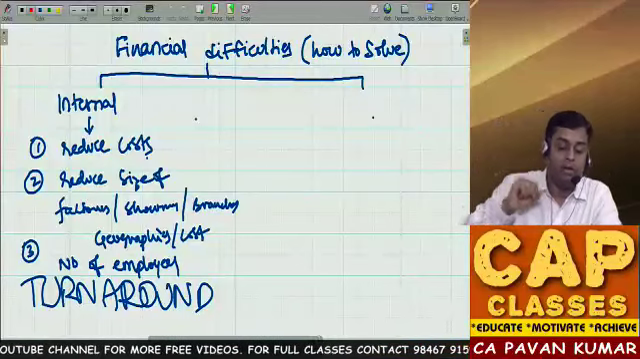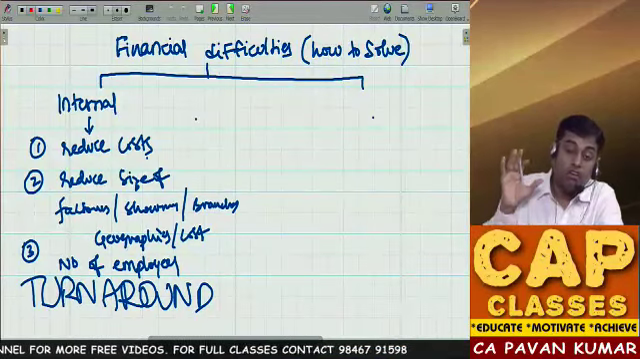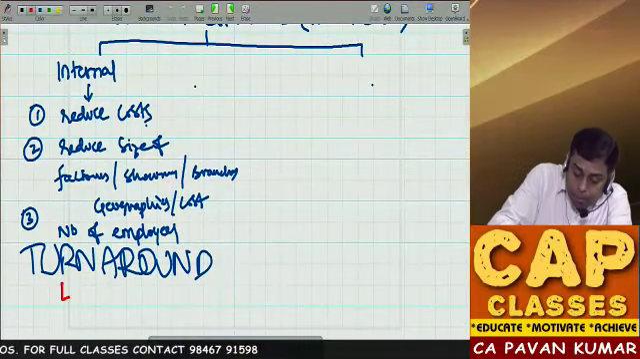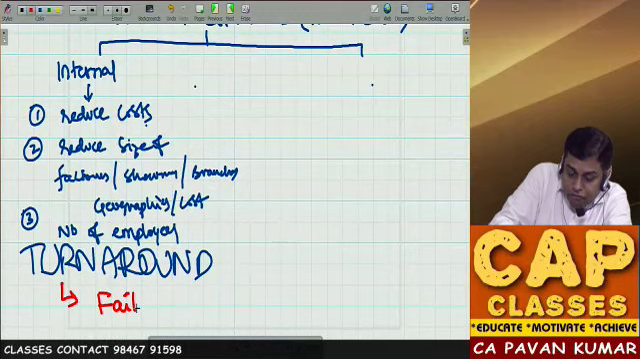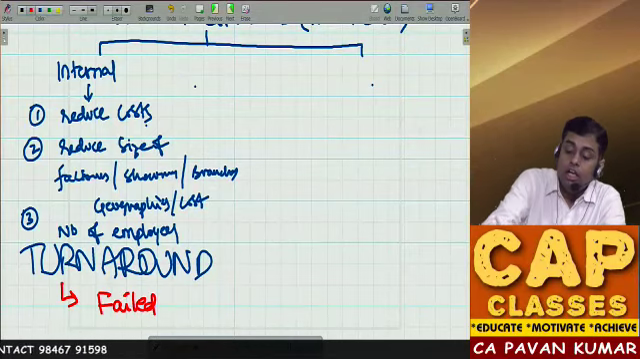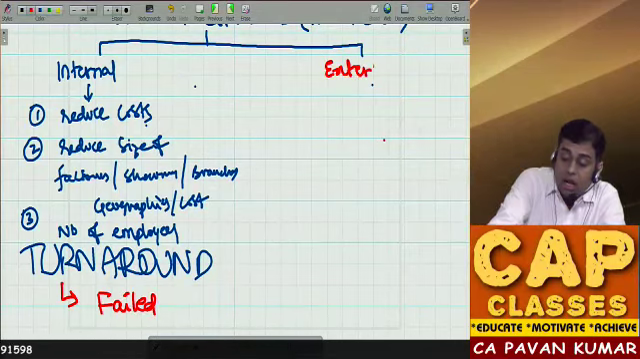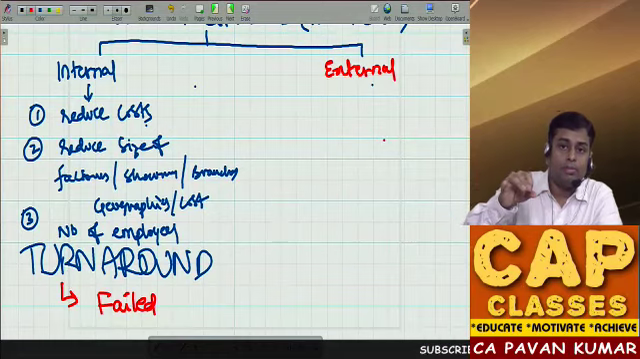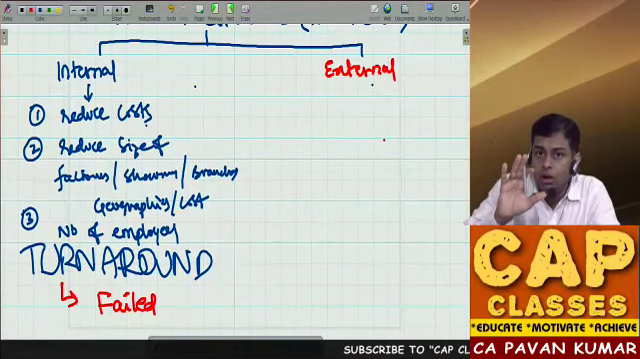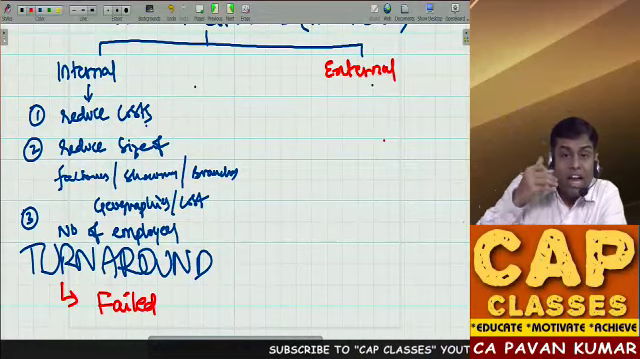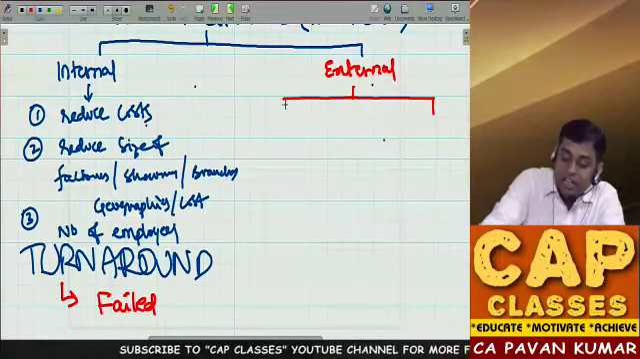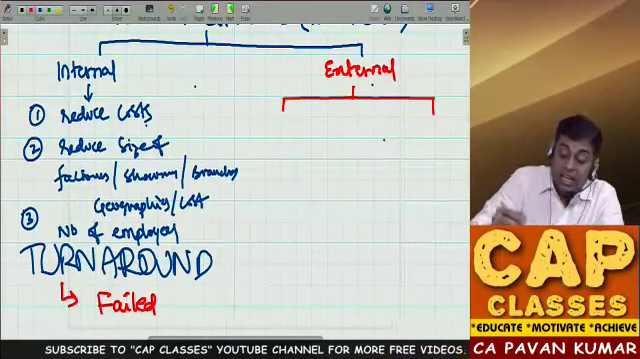Sir, I applied turnaround, it worked and I am happy again. Superb, then no problem. Sometimes what happens? Turnaround fails. So what is the situation here? You applied turnaround, it failed. Then you have to go for external solution. So if there is a problem, will you sell your company? No. First you try to sell one part of the company. So externally, while you are solving this, there are two options.